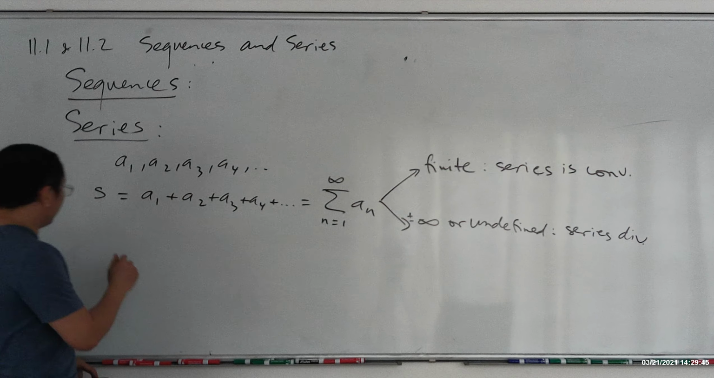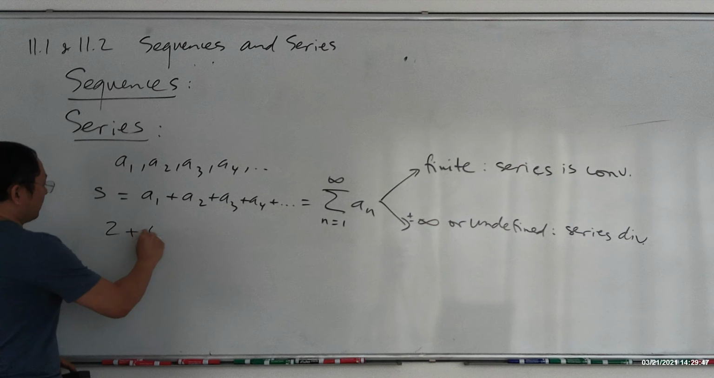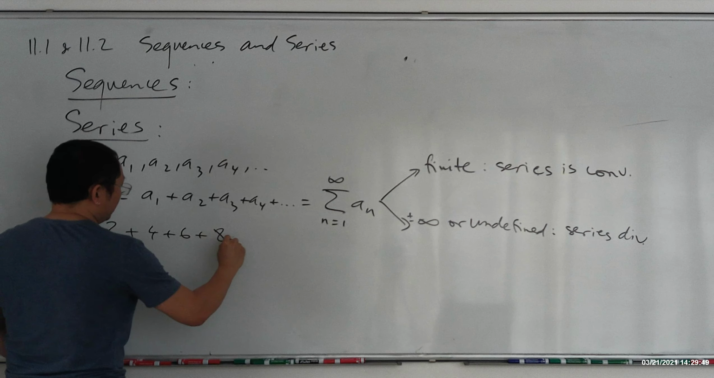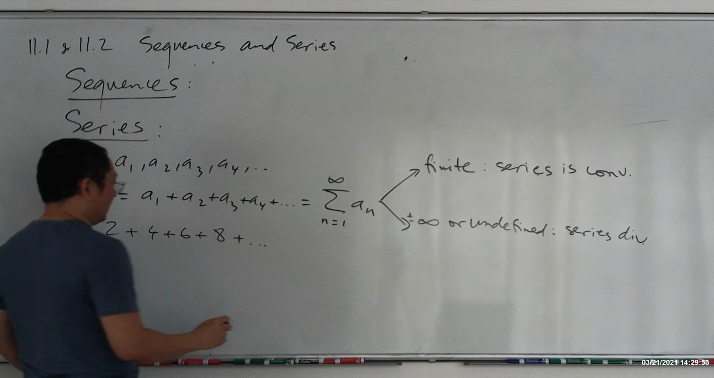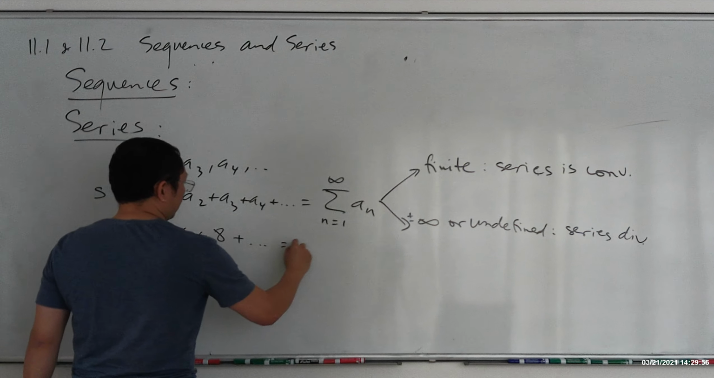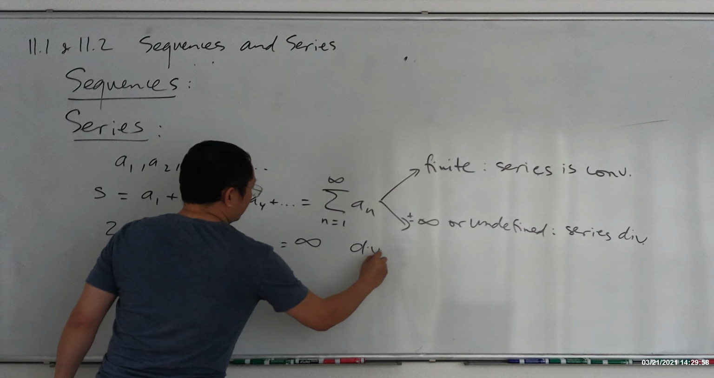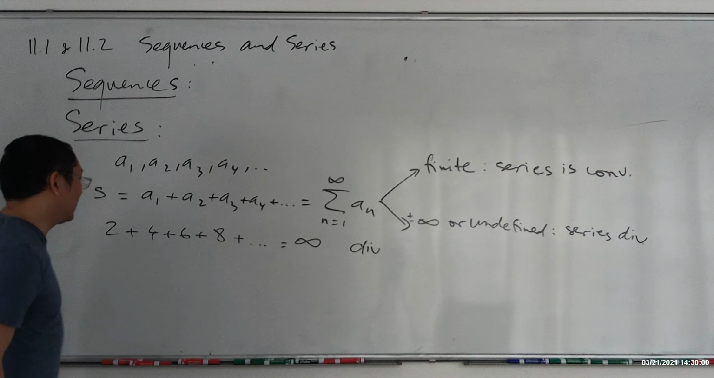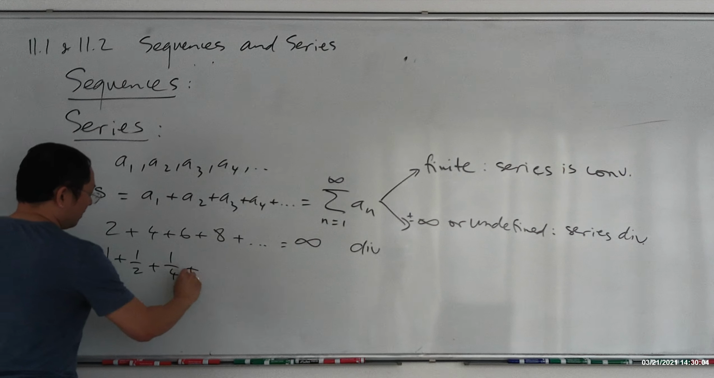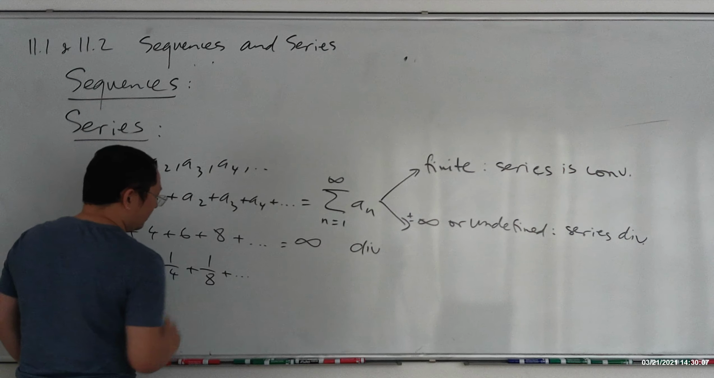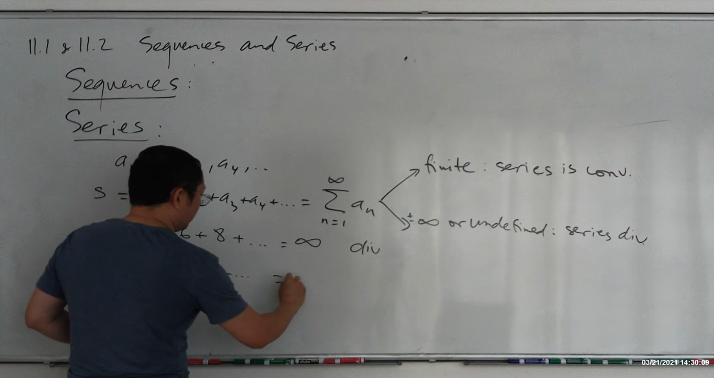The first simple example that we had before: 2 plus 4 plus 6 plus 8 plus and so on. You see what? Keep adding bigger numbers, right? And that sum is going to be infinity. This is a divergent series. Now, take a look at this example: 1 plus 1/2 plus 1/4 plus 1/8 plus and so on. You know what? This sum is going to be equal to 2.